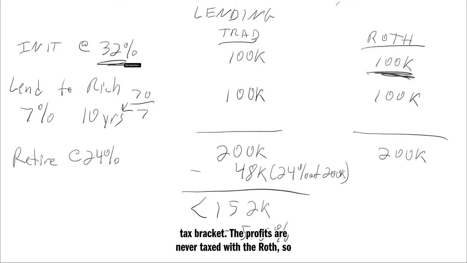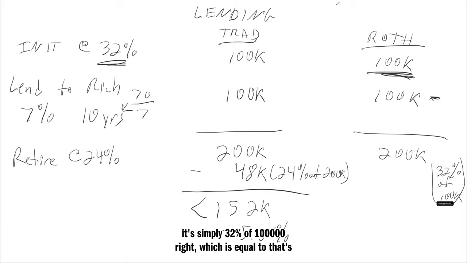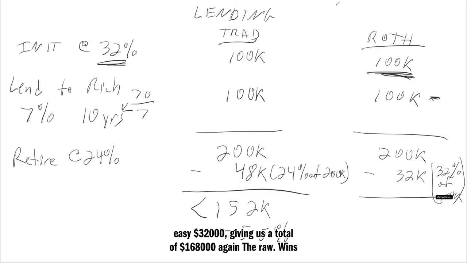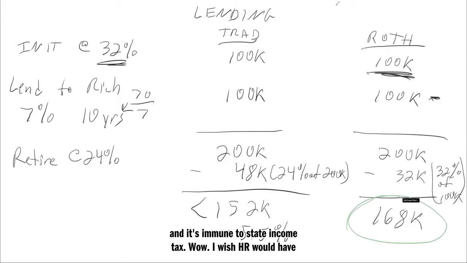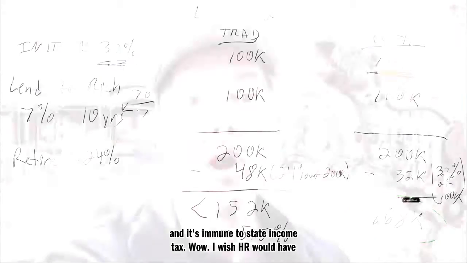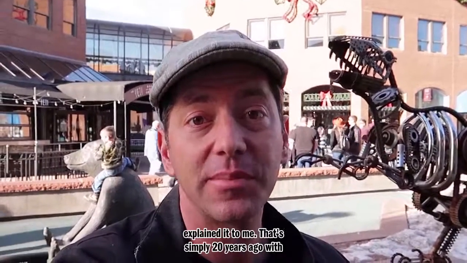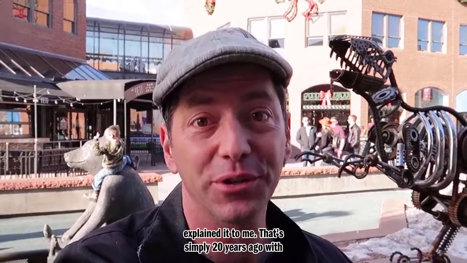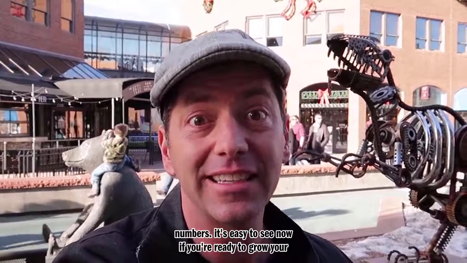Now, the Roth. You mentioned that the initial money is taxed at the initial tax bracket. The profits are never taxed with the Roth. So it's simply 32% of 100,000, right? Which is equal to, that's easy, $32,000, giving us a total of $168,000. Again, the Roth wins, and it's immune to state income tax. Wow, I wish HR would have explained it to me that simply 20 years ago. With numbers, it's easy to see.